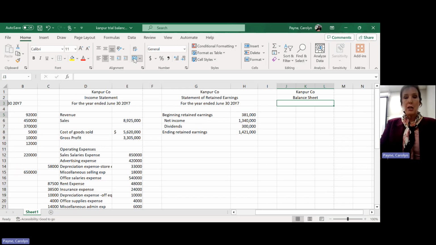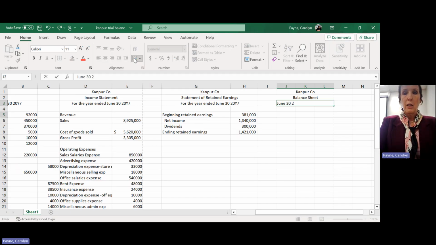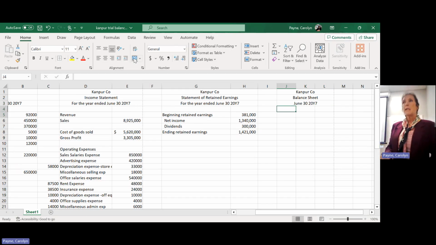So notice on the balance sheet, I'm just going to put June 30, 20Y7. So what that says is on that date, this is how much cash I had. On that date, this is how much equipment I owned. This is how much inventory I had. This is how much debt I had. And this is how much retained earnings I had on that date. Okay. So the others, actually, we're going to learn one more, the statement of cash flows. They're all for a period of time, but the balance sheet is one point in time. Okay. So all your assets, liabilities, and owner's equity at one point in time.